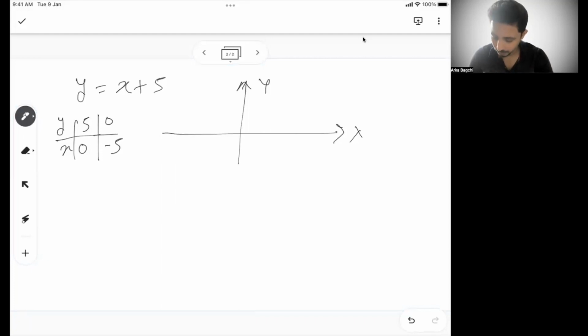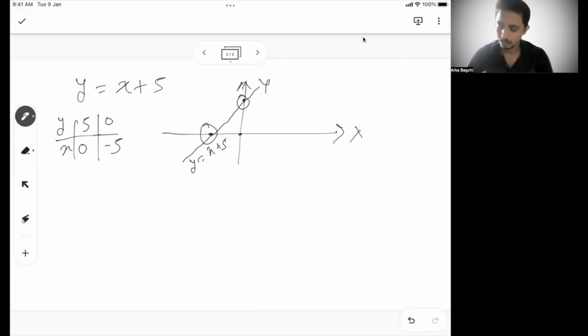If x is 0, y will be 5, so that means it's here. If y is 0, x is minus 5, so that means somewhere here. If I know 2 points, I can easily draw a line between these 2 points. So this is the line, the graph of y equal to x plus 5.